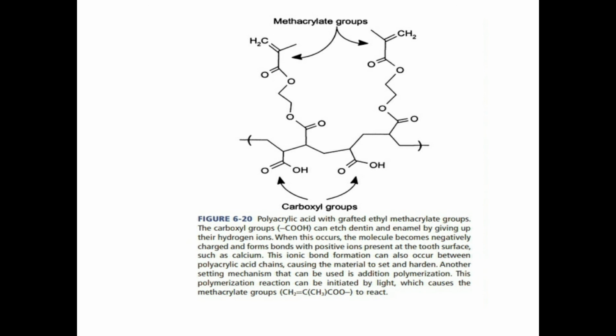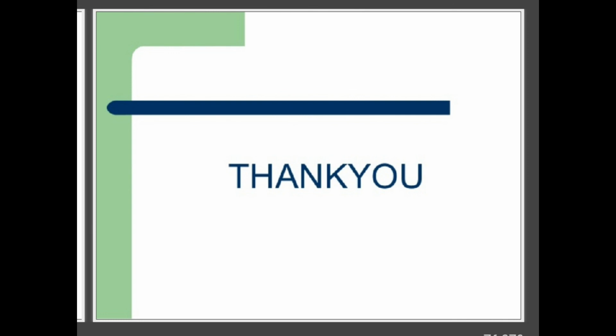And here is polyacrylic acid with multiple methacrylate groups as well as carboxylate groups, and how they react. So this is a brief idea about methyl methacrylate, polymethyl methacrylate, and multifunctional methacrylates. Again, they will be explained in detail when the lecture is about composite resins.